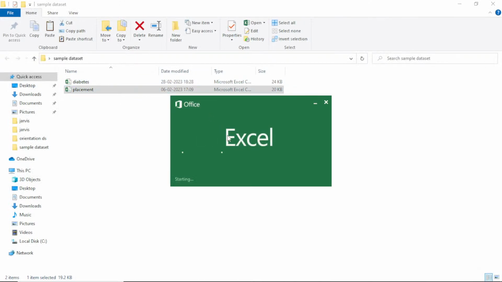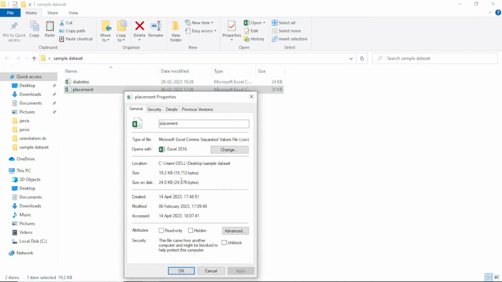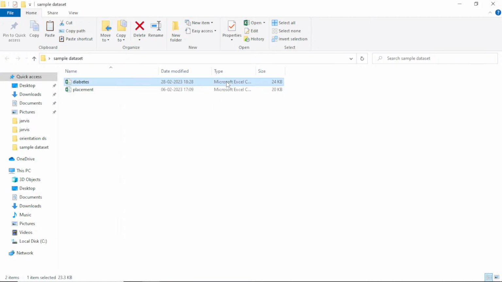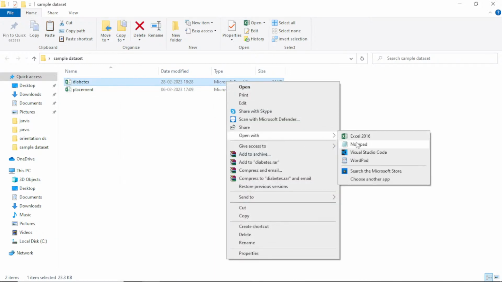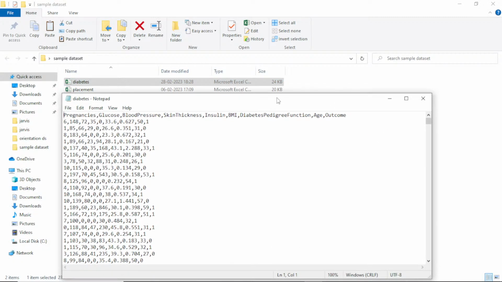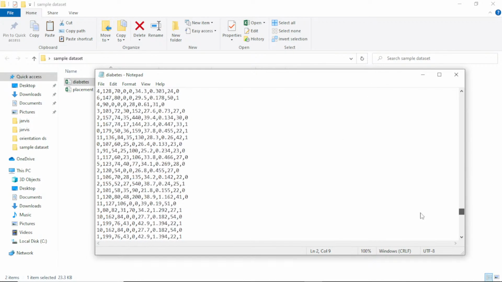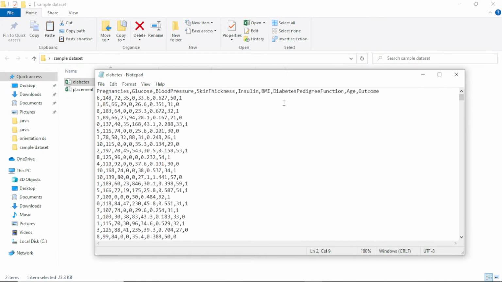Similarly, there is another data set. So these are data sets, available in CSV file format. You can check it. To understand the CSV file format, see here it is in Microsoft Excel; CSV stands for comma separated value. You can right click, choose open with, and go with Notepad. It is going to show you all these columns separated with the help of commas. That's the meaning of comma separated value. When you open it with Excel, it shows you separate columns.